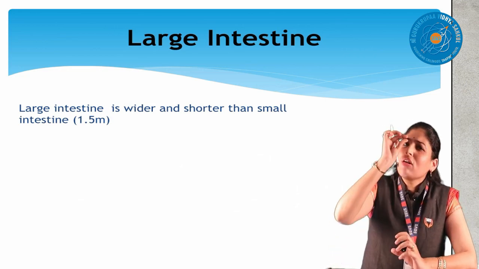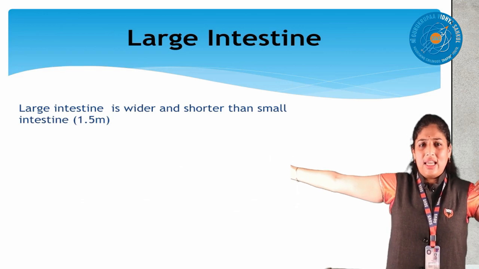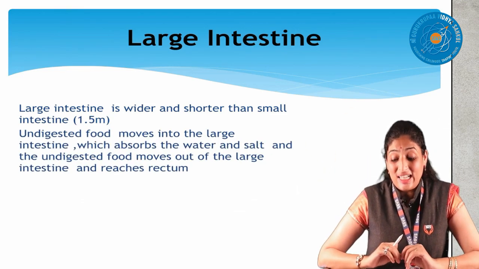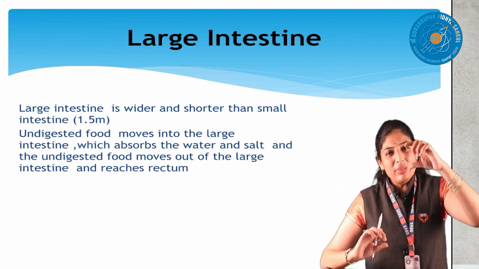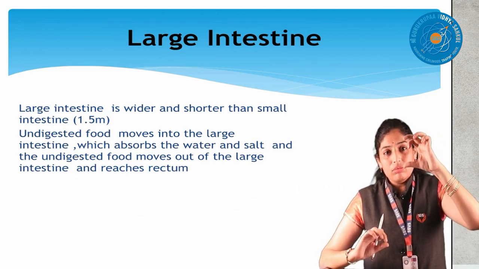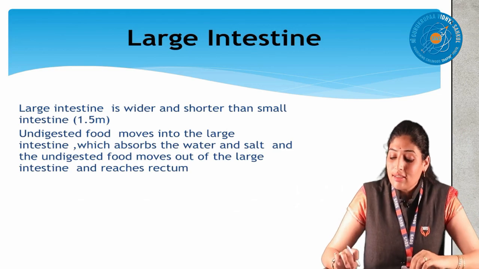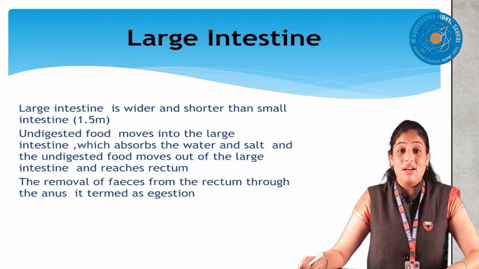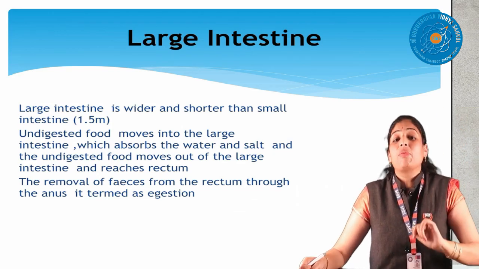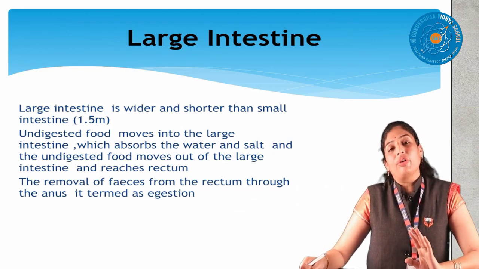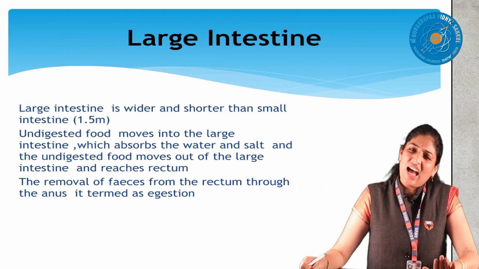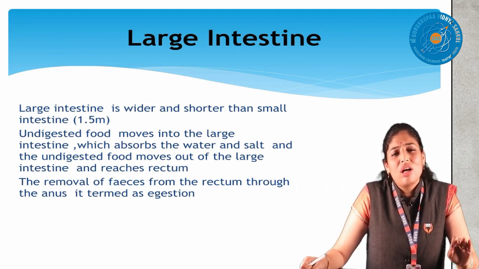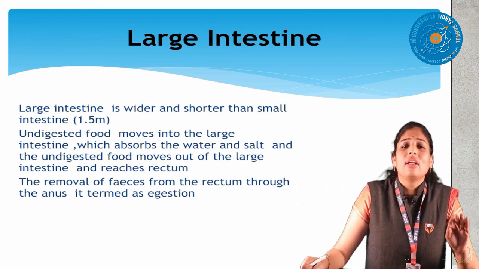Small intestine is a small tube. The bigger, longer size, but the tube is small. That's my small intestine. Large intestine is wider, but shorter. Means thicker, like a tube, but it is shorter than the small intestine. It's only 1.5 meters. Small intestine is 7.5 meters, but large intestine is 1.5 meters. Very interesting. Large intestine is just to store the undigested, unwanted food.